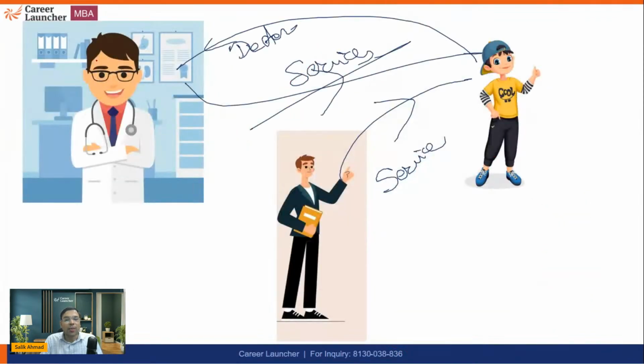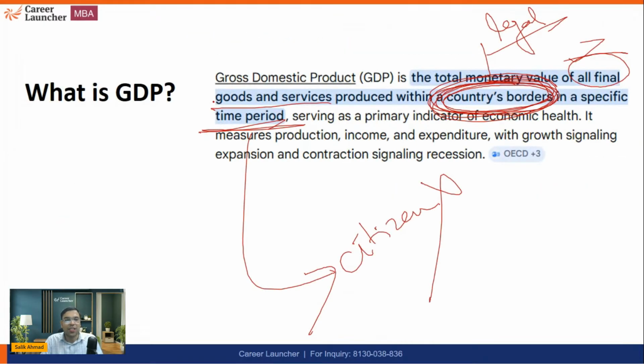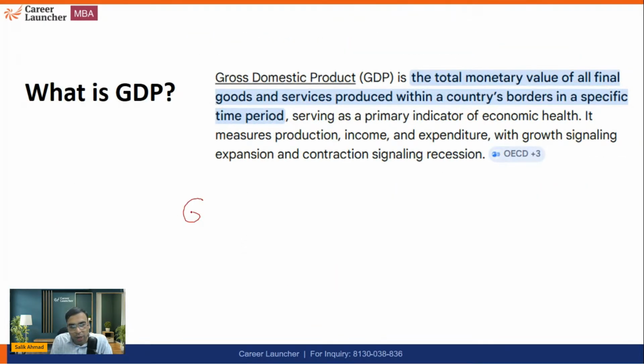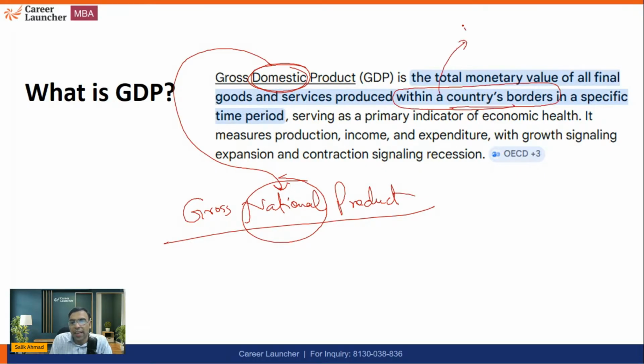Now let's talk about another concept. There is one more concept, where instead of GDP, the term used is gross national product. And in that case, we are replacing the term domestic with national. So instead of the country's border, you have to write produced by Indian nationals.